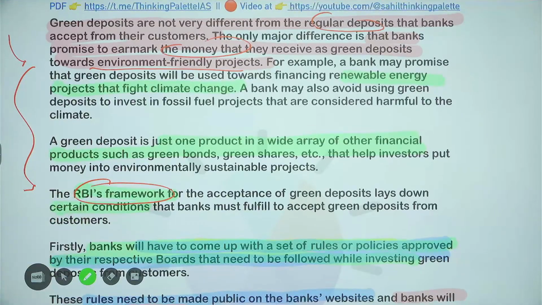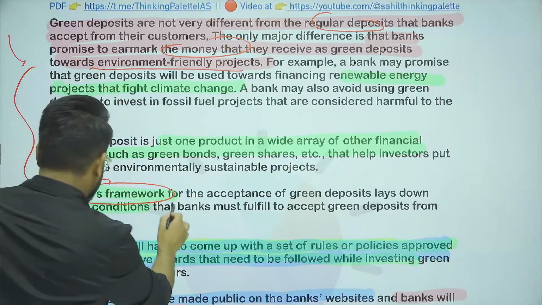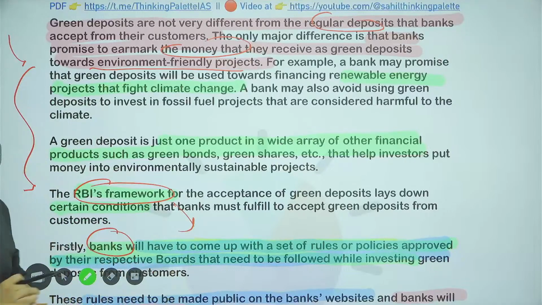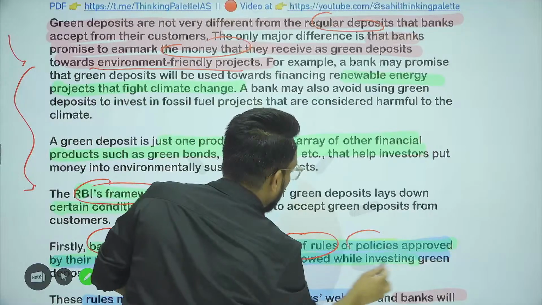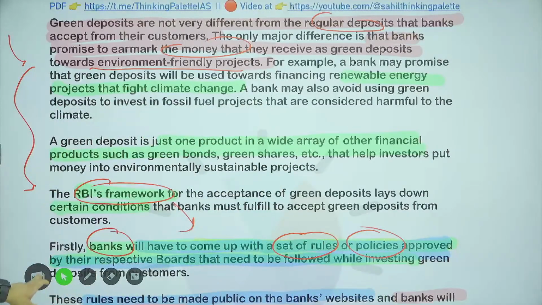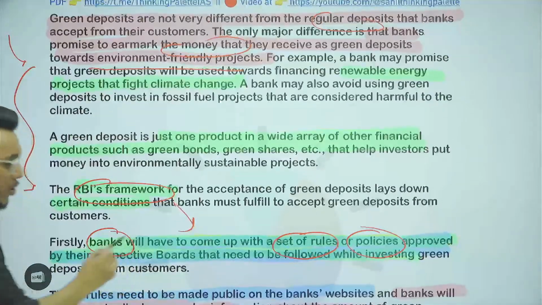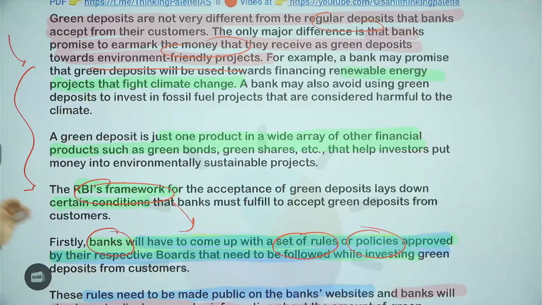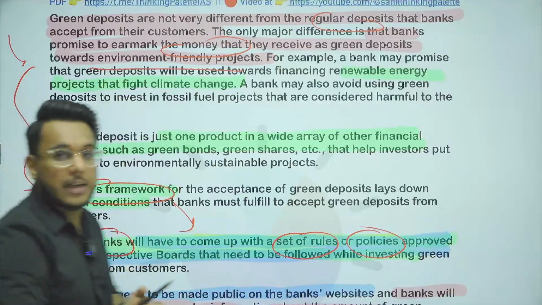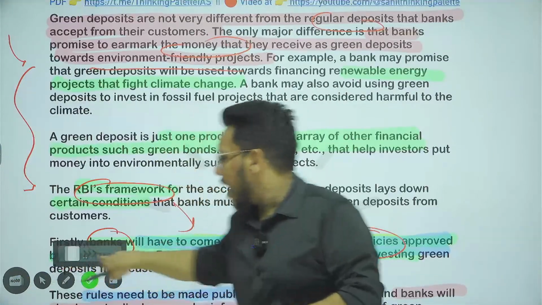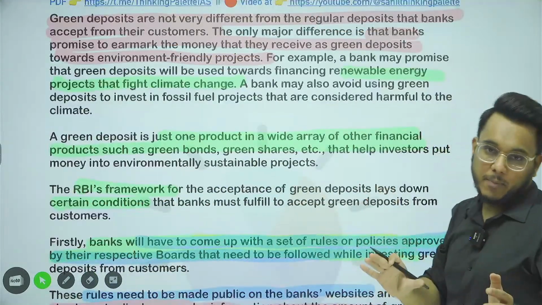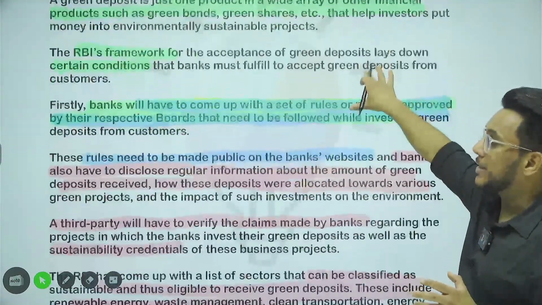And in this particular framework, Reserve Bank of India provides that first of all, banks have to come out with a set of rules, a set of policies which will be approved by their boards, and these particular policies have to be followed before taking the green deposit. Now what are these particular policies? So number one, they have to frame policies with respect to the green deposit. Now what do these particular policies contain?